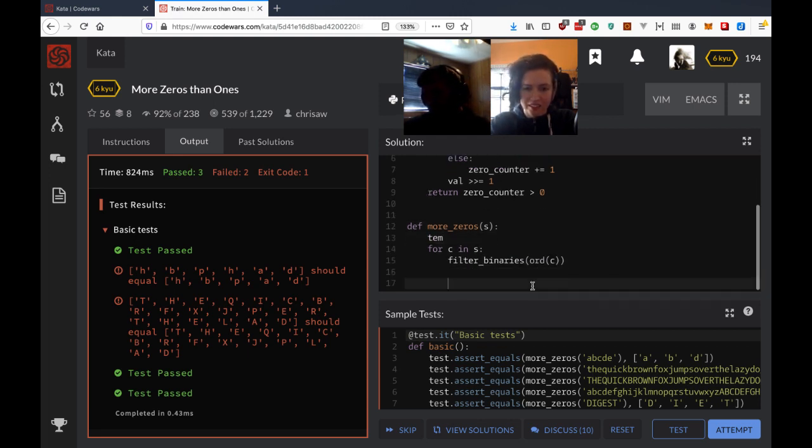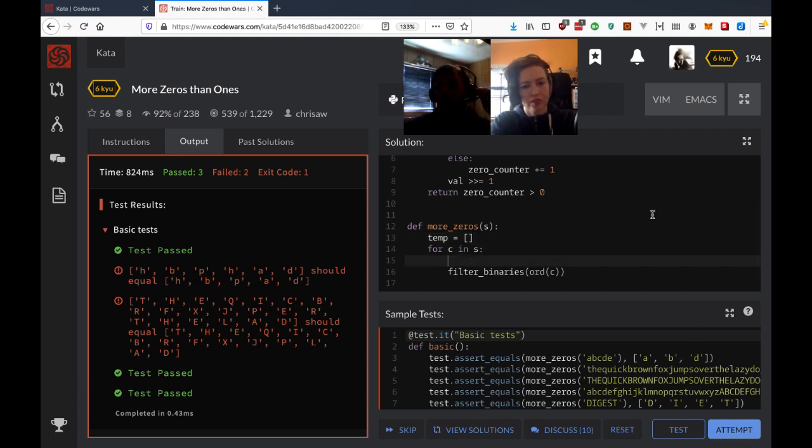Otherwise, we add it to the array. We should probably flip that condition so we actually add to the array inside the if statement. So, if C in temp, then we continue.